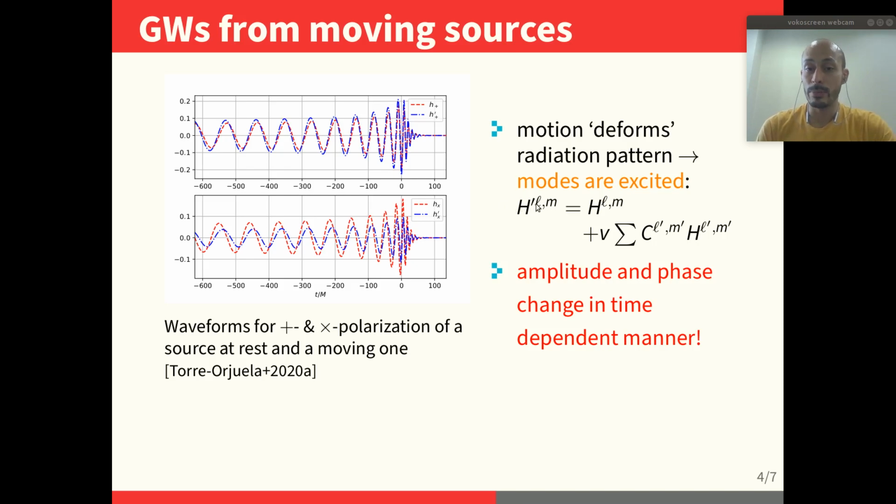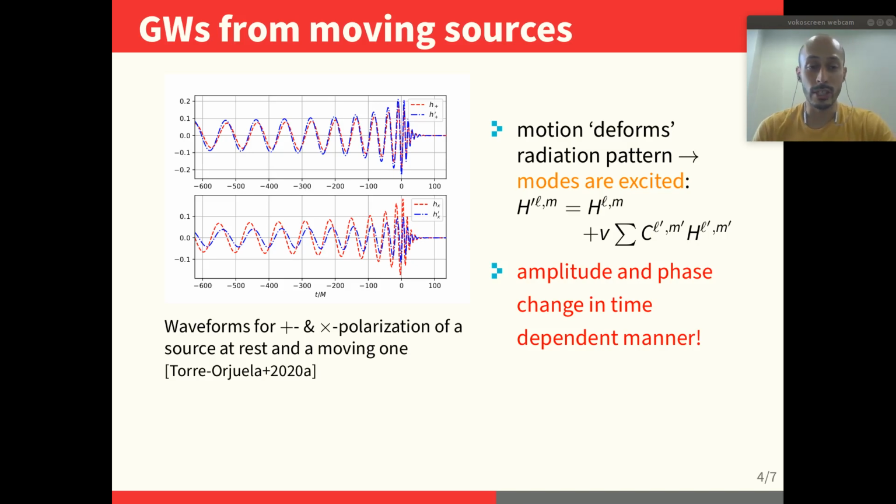In one of the papers, I have computed how the modes of a source which is moving look in terms of the modes of the same source at rest, which is the h_lm, plus some correction which is proportional to the velocity, and again some combination of the original modes times some coefficients which are also dependent on the mode you are considering. And why is this important?